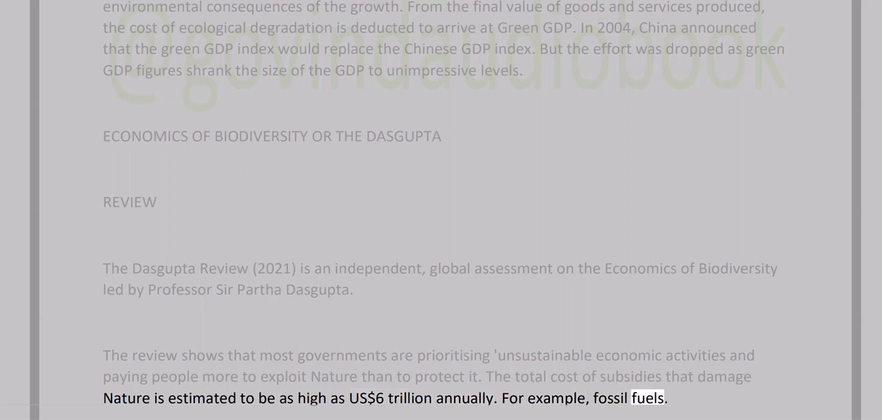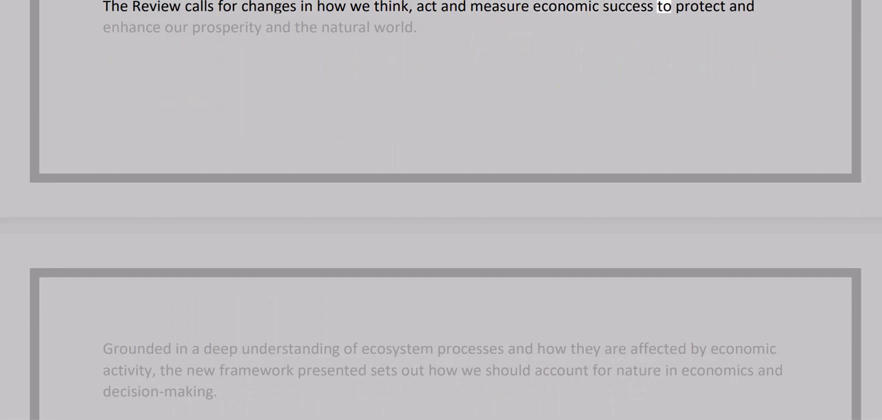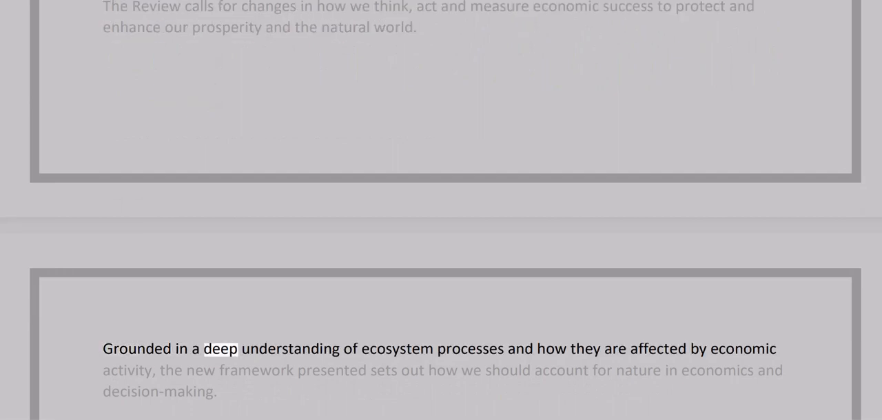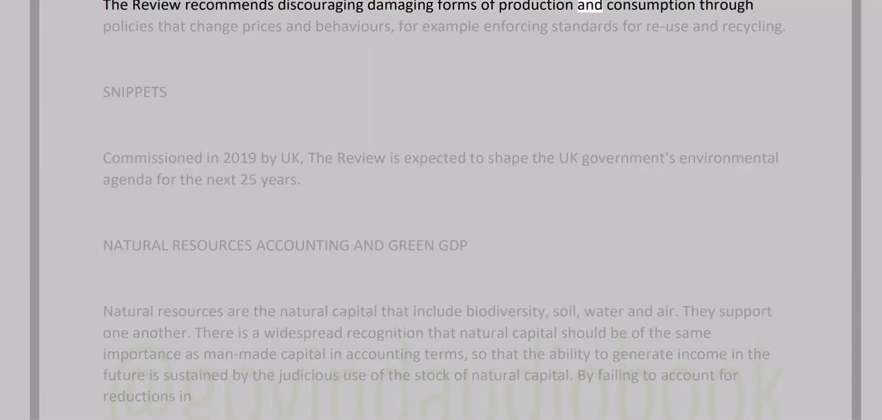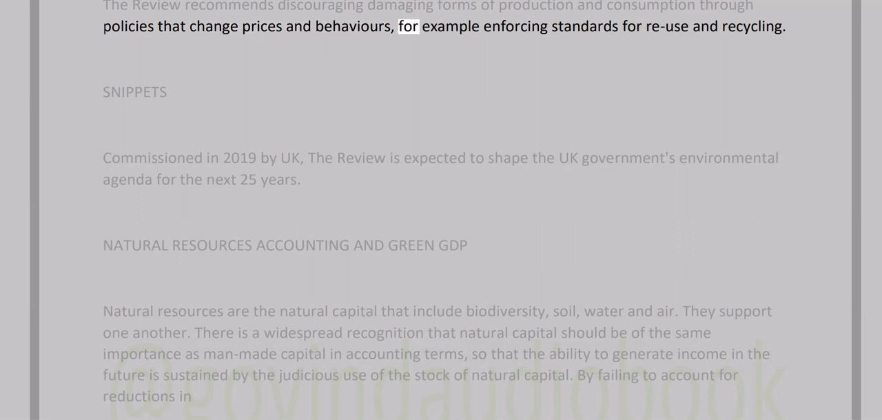For example, fossil fuels. The review calls for changes in how we think, act and measure economic success to protect and enhance our prosperity and the natural world. Grounded in a deep understanding of ecosystem processes and how they are affected by economic activity, the new framework presented sets out how we should account for nature in economics and decision-making. The review recommends discouraging damaging forms of production and consumption through policies that change prices and behaviors, for example enforcing standards for reuse and recycling.